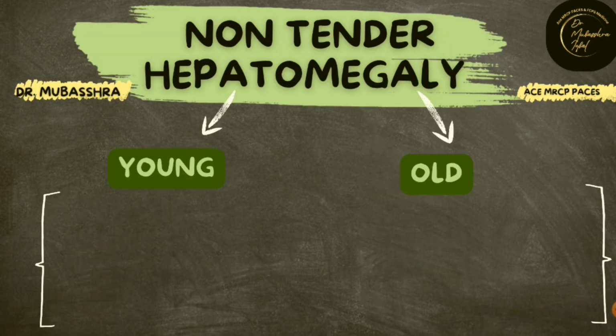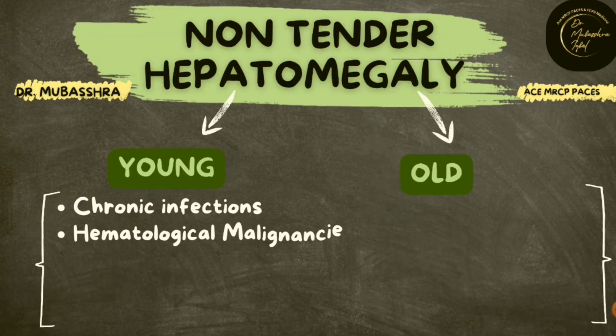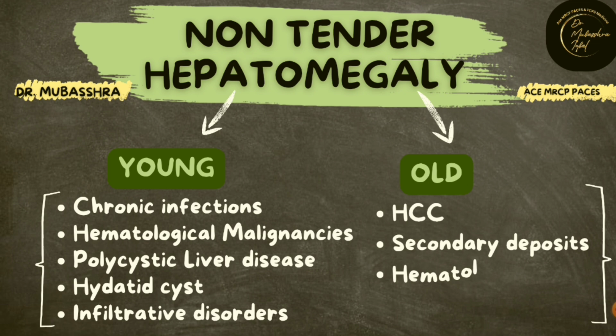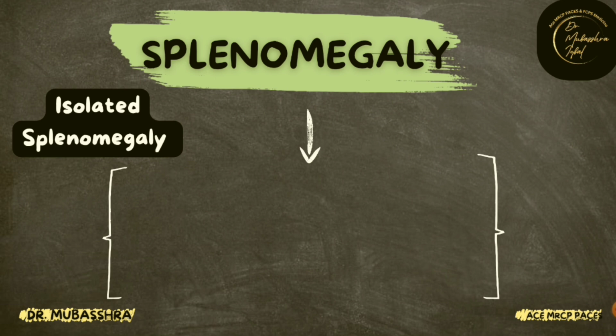And the causes of non-tender hepatomegaly in young patients include chronic infections, for example, malaria, leishmaniasis, Kala-Azar, hematological malignancies, for example, myeloproliferative disorders or lymphoproliferative disorders, polycystic liver disease, hydatid cyst, and infiltrative disorders, for example, sarcoidosis and amyloidosis. And the causes of non-tender hepatomegaly in old age patients include again hepatocellular carcinoma, secondary deposits in the liver, and hematological malignancies.